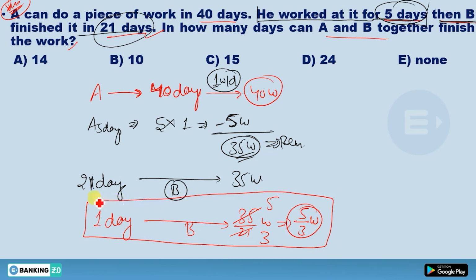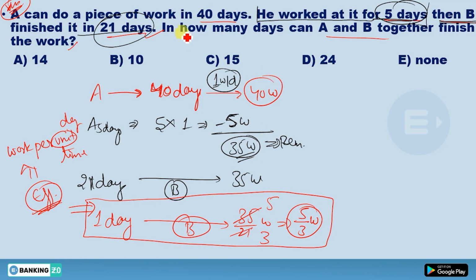And keep in mind, this one day work is nothing else but your efficiency. I have already told you in the starting of the video, efficiency was work per unit time. Here the unit of time is day, so work per day. Efficiency is nothing else but work per day, work per hour, work per second, work per minute. So if you are seeing here, in one day he is doing 5 by 3 work. Can I say this 5 by 3 work per day is his efficiency, or efficiency of B?